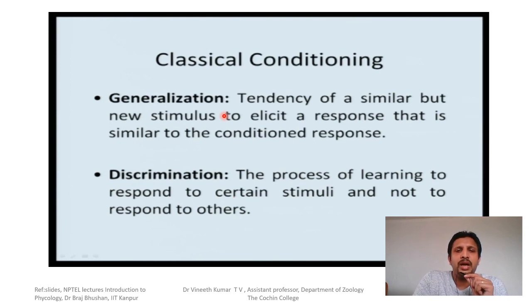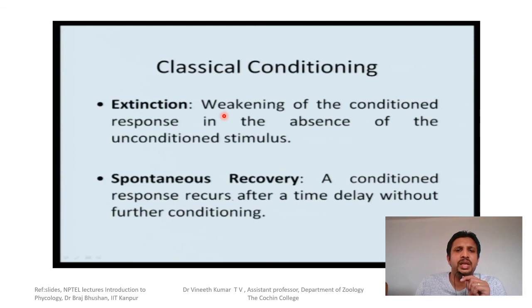And the process of learning to respond to a certain stimulus and not responding to the other is discrimination. That is what was shown in Kamin's experiment. After many trials, it started to discriminate that the tone alone is not causing anything to it. So discrimination of the stimulus can also occur in classical conditioning.